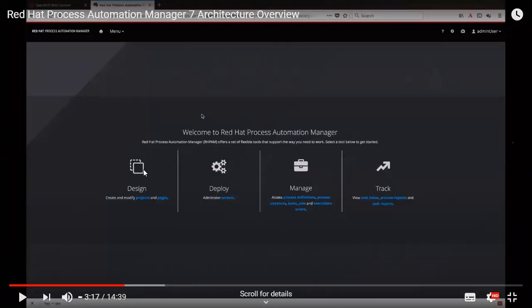Here we have Design. If you want to define a new project, we need to click on Design. If you have already developed a project, we need to deploy it on our server. So all the steps are here. If you want to create a project, you click on Design, or after successful project development, you deploy it on a particular server. This one is the deployment.